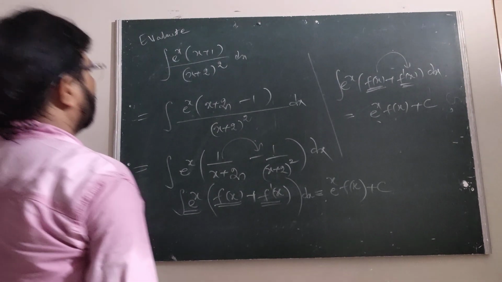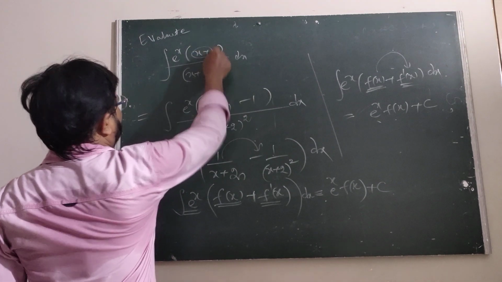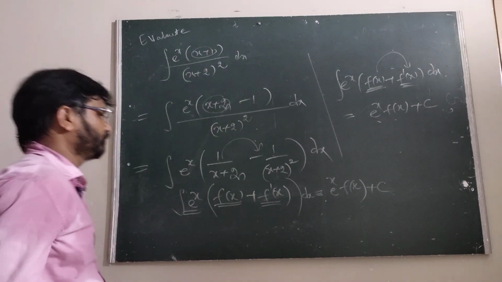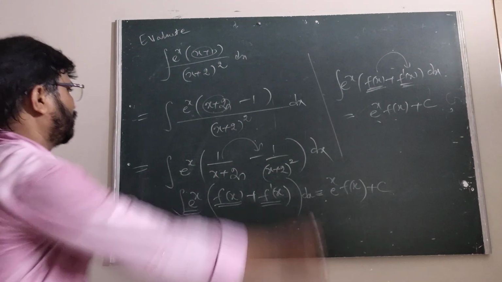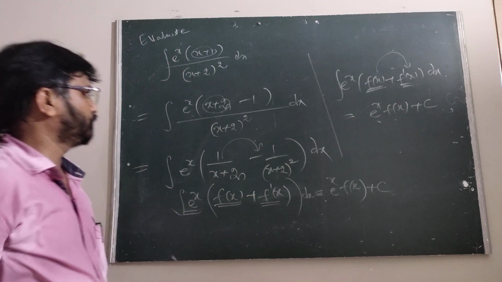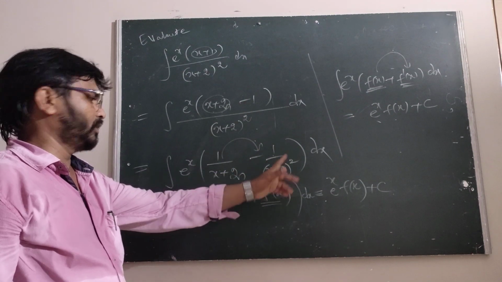That's why we are taking here plus 1 minus 1, that is x + 2 - 1 is the x + 1. After the separation of this one, (x + 2)/(x + 2)² is 1/(x + 2), and this is minus 1/(x + 2)².